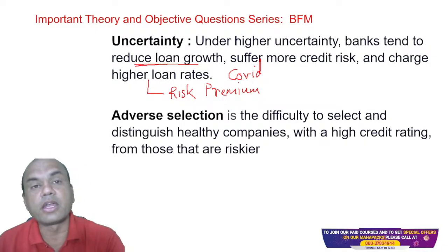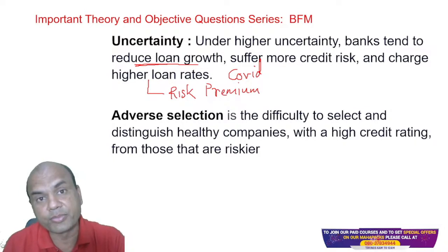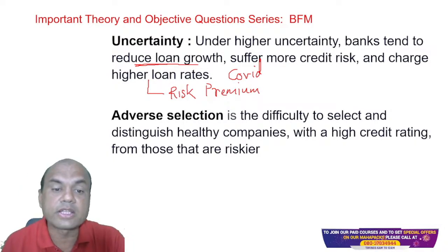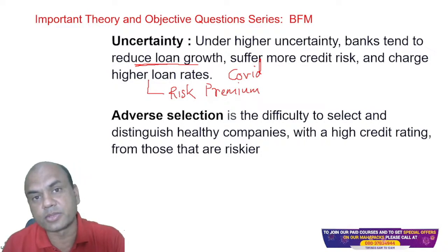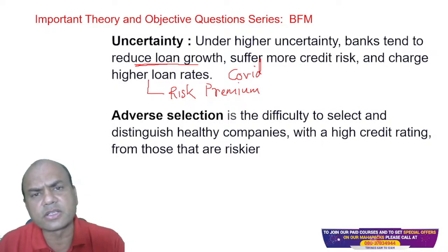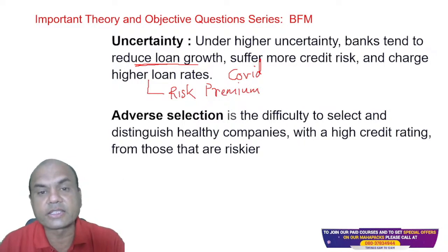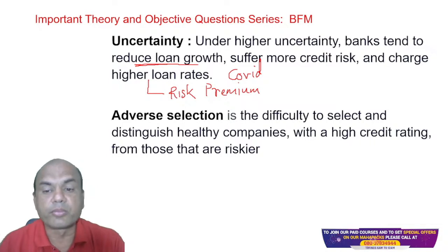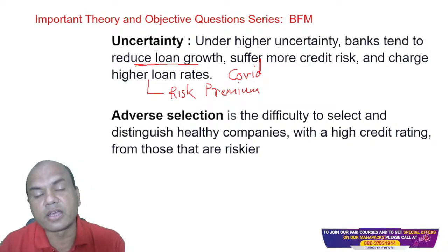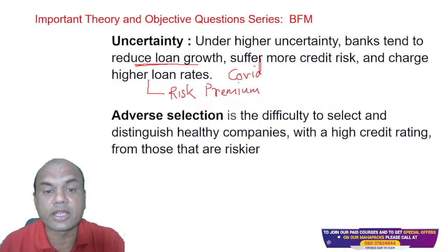You get this from the rating agencies nowadays. You can solve this problem using the rating agencies, like CIBIL and CRISIL. All these companies give ratings to various companies. These private rating companies give ratings to private players like Reliance or Tata's or anyone. These are the big players, but ratings can be given to smaller companies also. So the difficulty to select a healthy company from the riskier company is known as adverse selection.